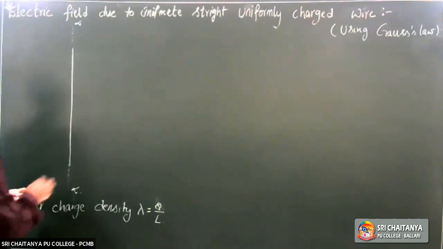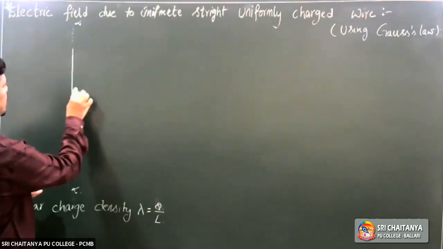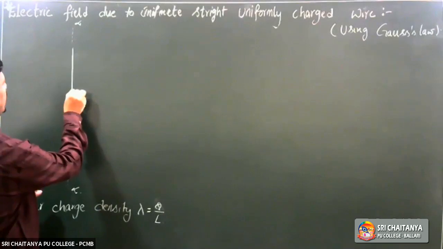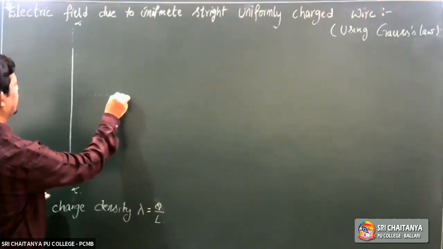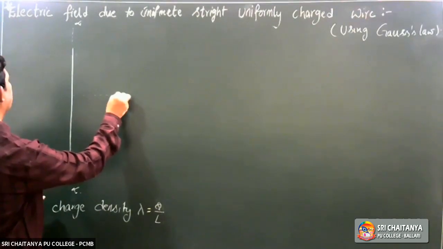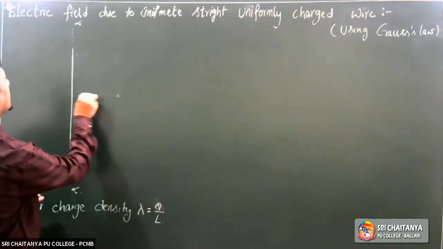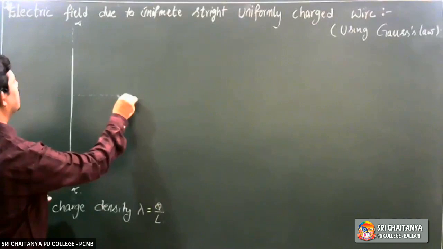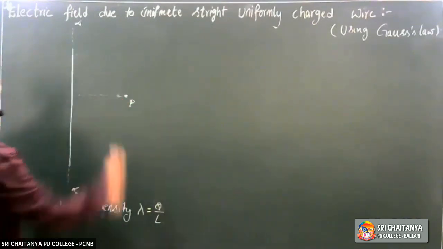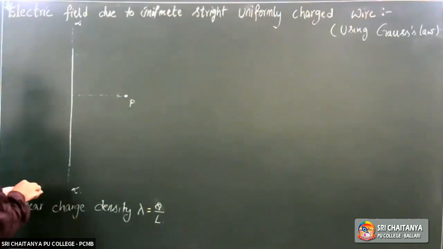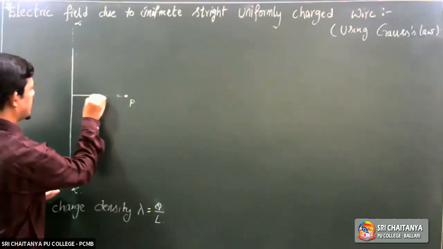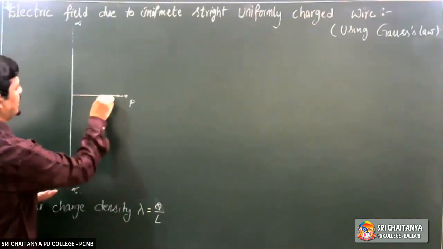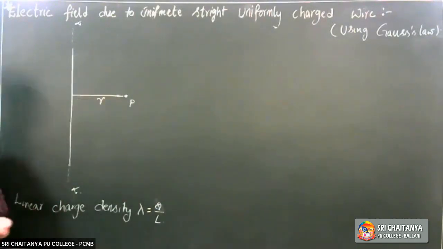And from this wire, P is a point at a perpendicular distance R from the wire.